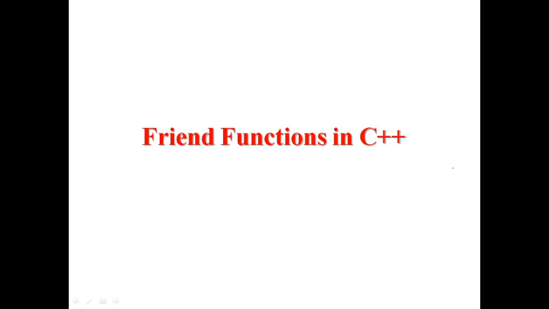In today's video, we will see what friend functions are in C++. As we know, in C++ we cannot access private data outside the class. But to some extent, if we want to access the private data outside the class, there should be a provision. For example, where we need the private data outside the class.